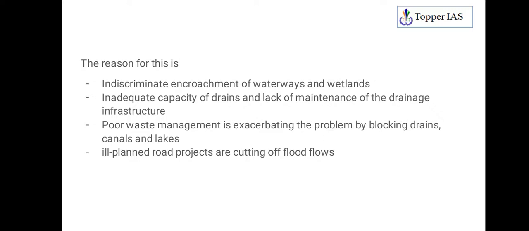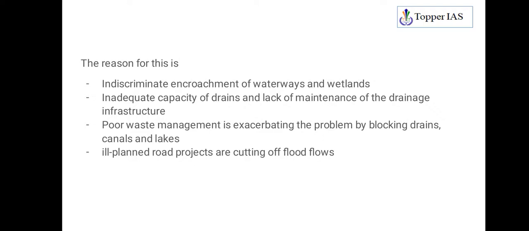Then poor waste management is exacerbating the problem by blocking drains, canals and lakes. Yes, the waste problem is there everywhere, and this waste will block the drains, canals and lakes. The waste is getting filled everywhere. So that is also one of the reasons for urban flooding.